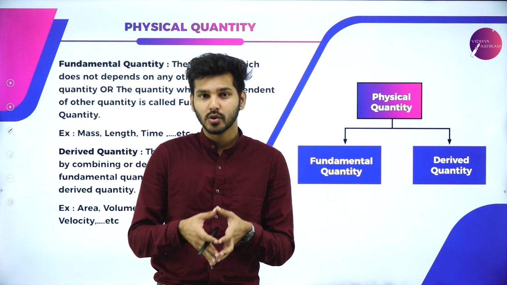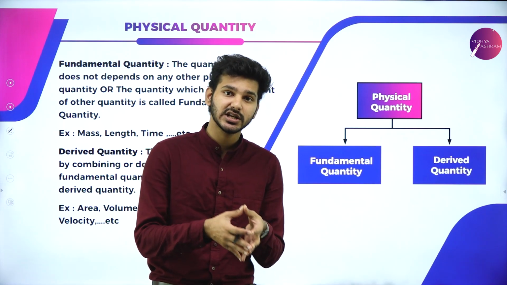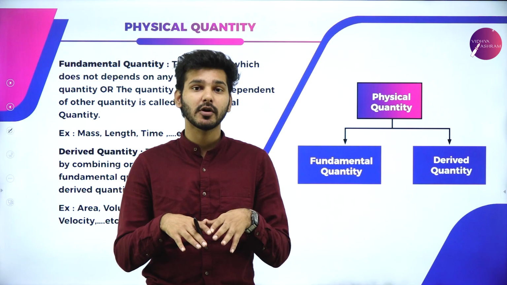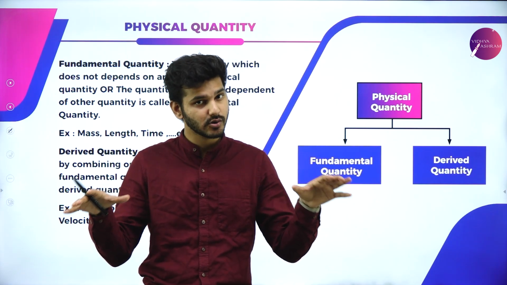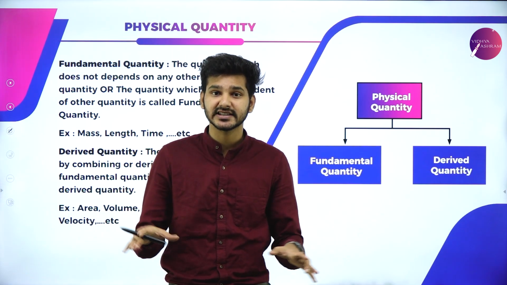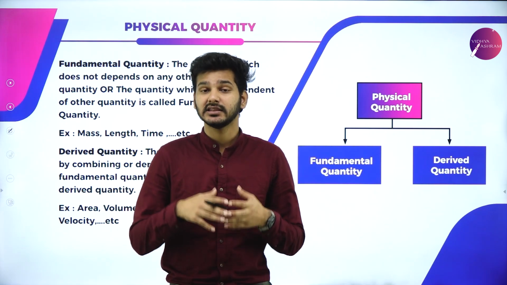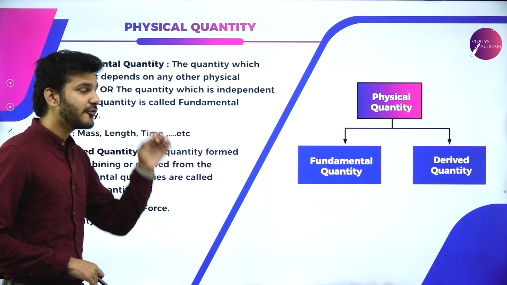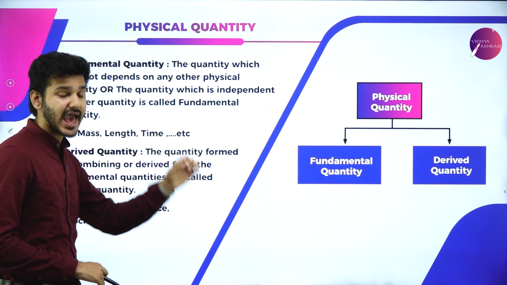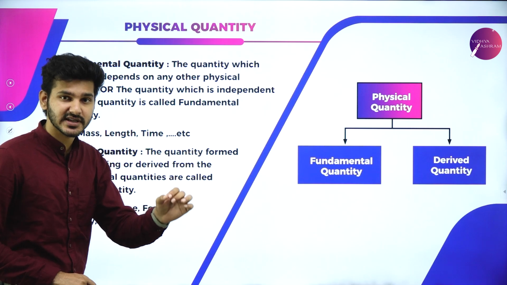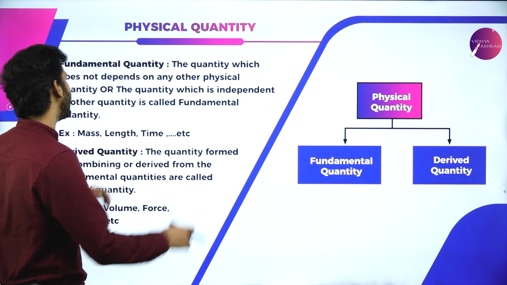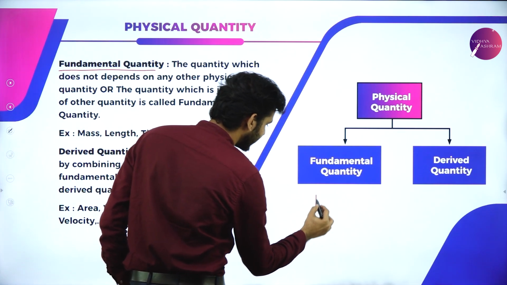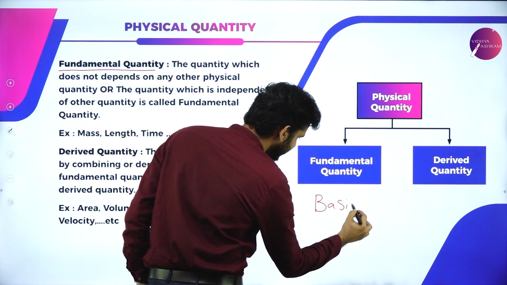In these physical quantities, there is a category known as fundamental quantities. These physical quantities are made up of 7 basic fundamental quantities. These fundamental quantities stand alone. That is, they don't require anyone's support to exist. So, the quantity which exists independently and does not depend on any other physical quantities are known as fundamental quantities, or they can also be known as basic quantities.